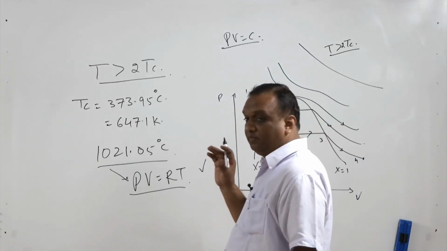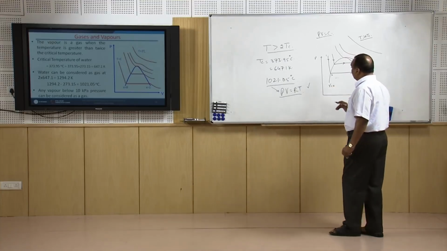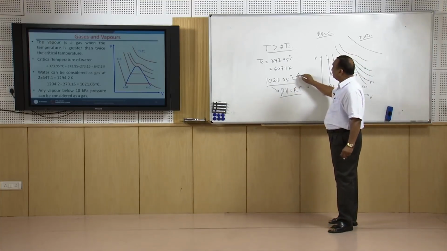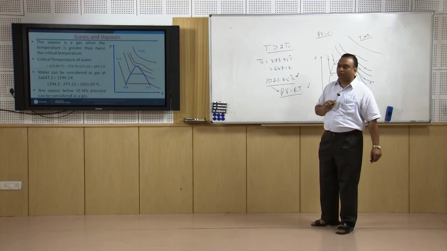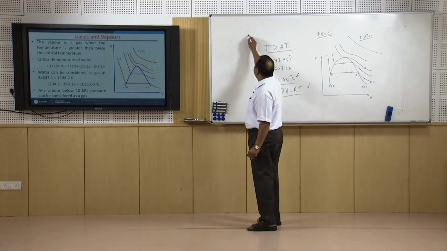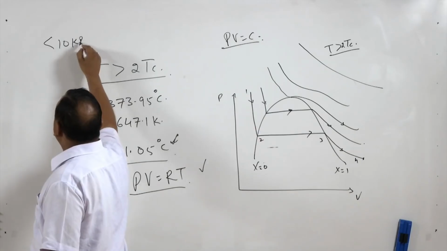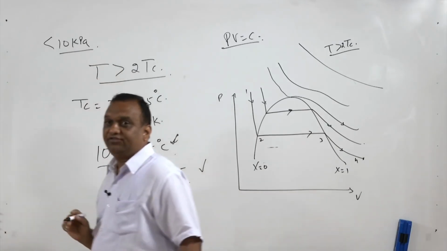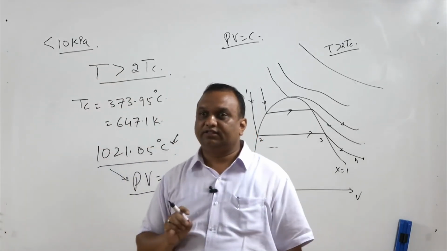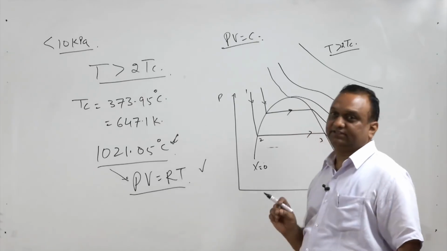Now, this temperature criterion is irrespective of the pressure, but if the pressure is very low, let us say less than 10 kilopascal, then irrespective of the temperature, the vapor will be considered as a gas.